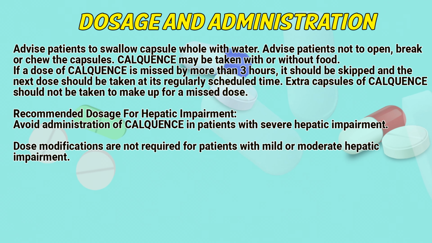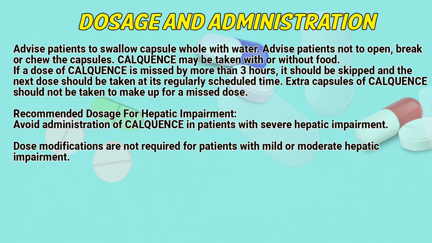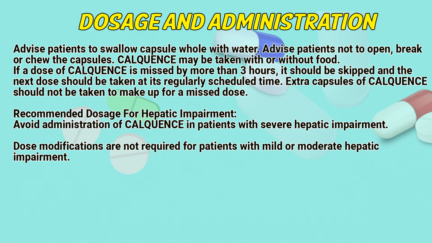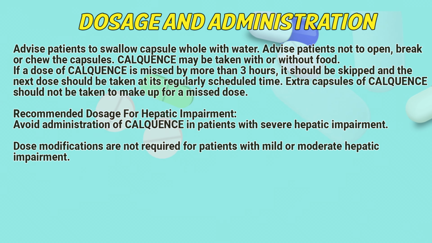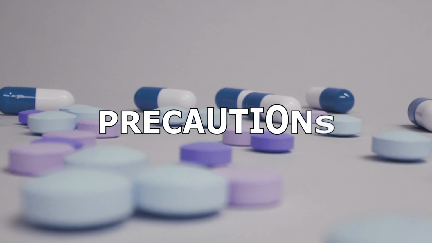Recommended dosage for hepatic impairment. Avoid administration of Calquence in patients with severe hepatic impairment. Dose modifications are not required for patients with mild or moderate hepatic impairment.